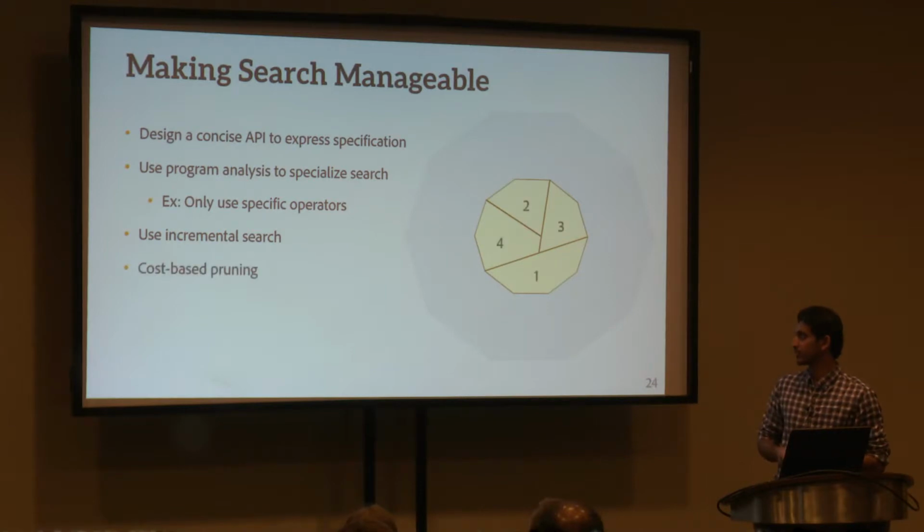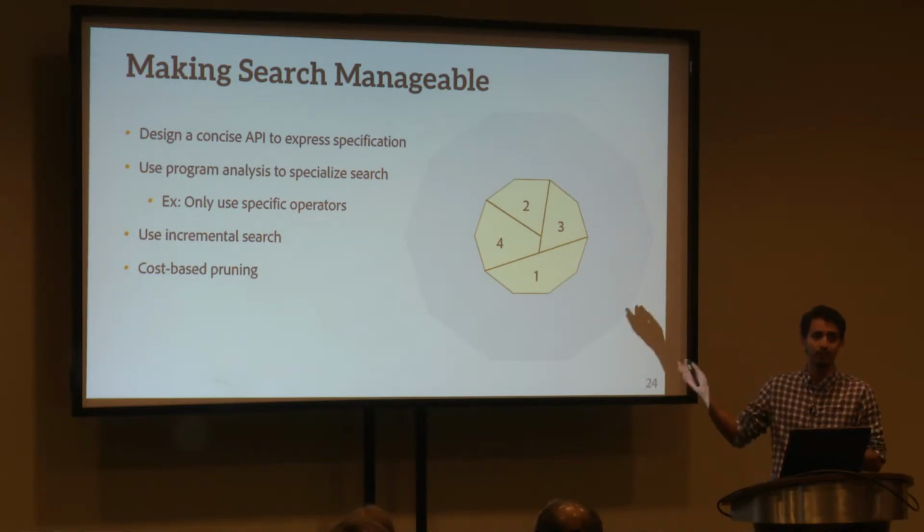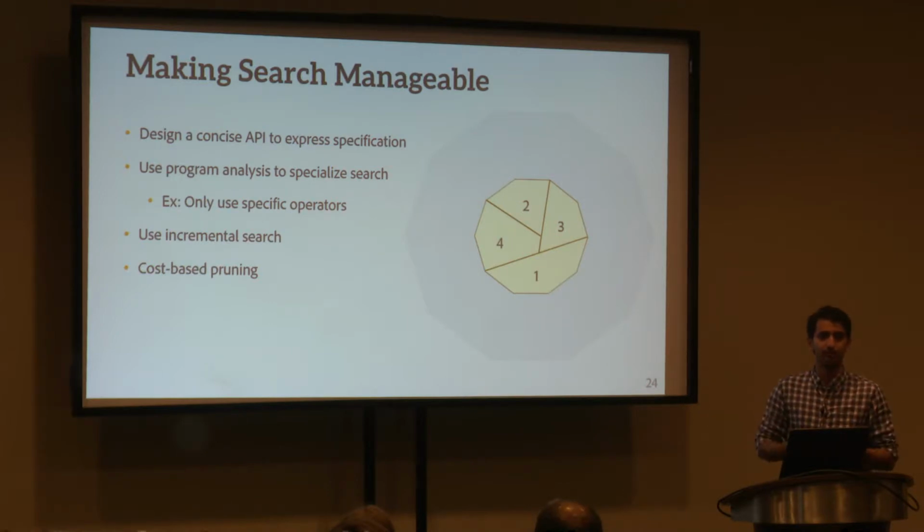And the final idea is to use cost-based pruning. So if we can order these search spaces based on the quality or the cost of the solutions that they generate, then we can search for spaces that have faster solutions first, and that will allow us to prune away some of the search spaces and never even have to search some of the compartments because we already know we have a better solution from the cheaper search space.